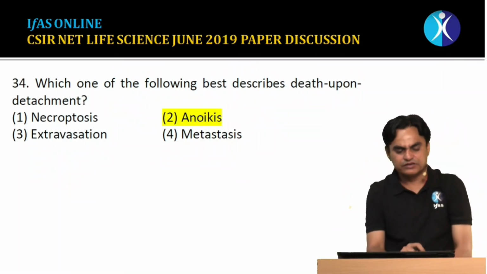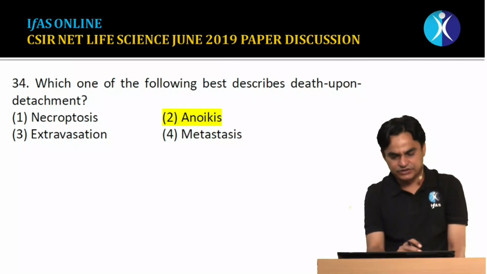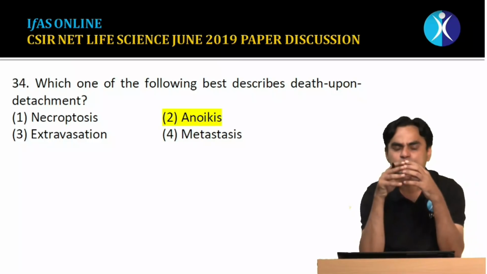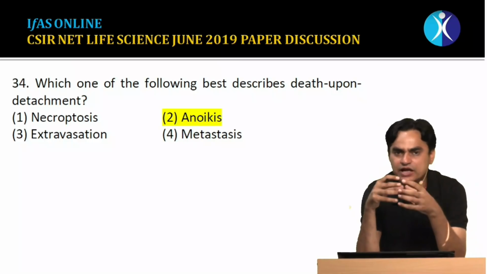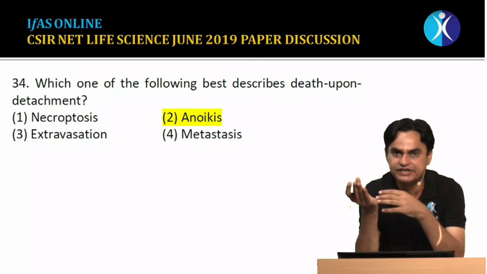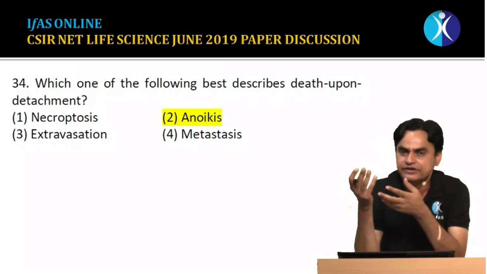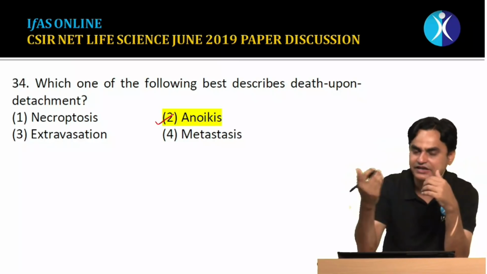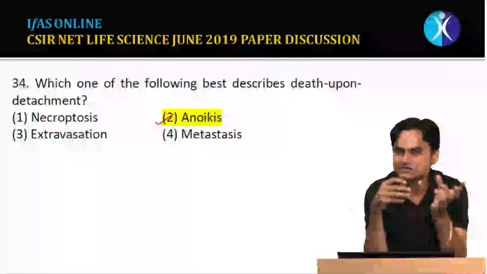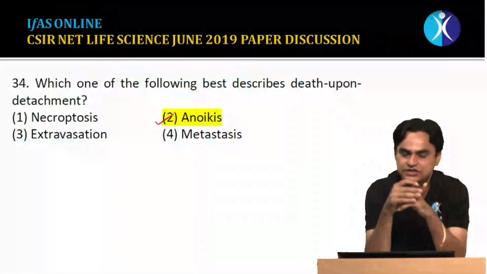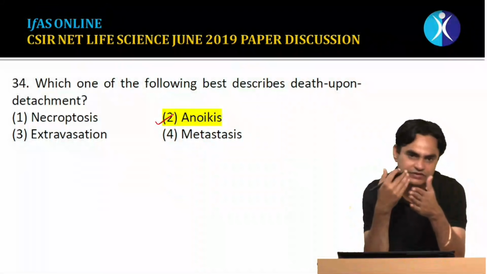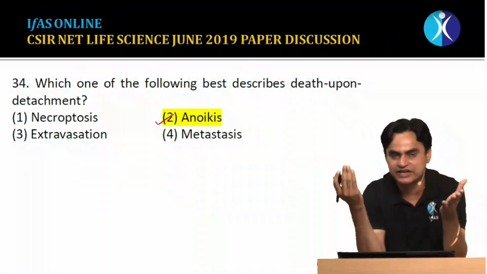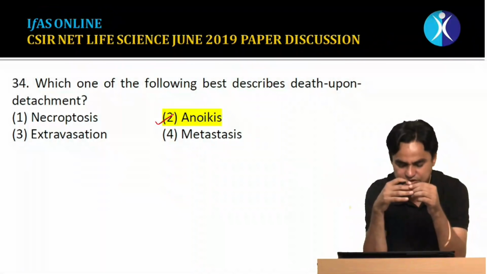Question number 34, it is a direct question. What would be the term utilized for death upon detachment? And the direct term for this is anoikis. Anoikis is a death when a cell gets detached from the rest of the cells. If cells are anchored with other cells, they keep on surviving. If they get detached and then they die, for this we use the term anoikis.